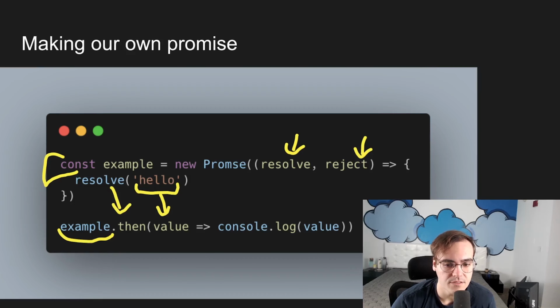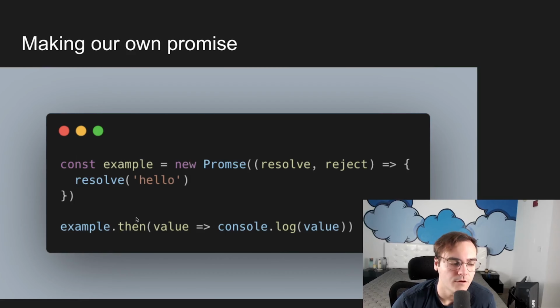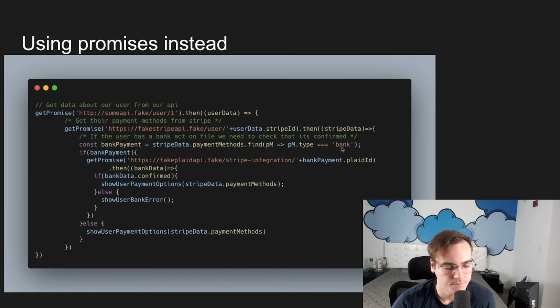There's a few things that are important to learn here that we talked about a little bit, but I want to reiterate them. A promise is not a function. A promise is a data type, and that's why here you'll notice we're not executing example, right? And that can be something that's a little bit confusing. If we go back and look at our get promise here, a lot of students, when they see this, will think, hey, this is the promise, right? This function is the promise. That's not true. This function is a normal JavaScript function, and the only caveat, the thing that you need to know, is this function returns a promise. So the function itself is not a promise. The output from the function is the promise.